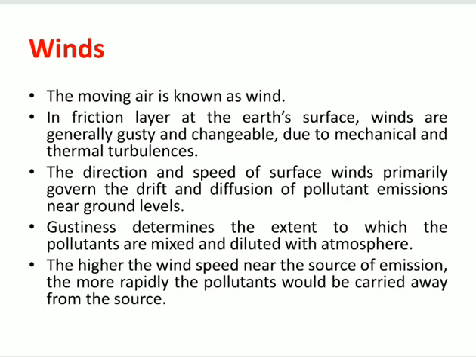Friction layer is nothing but the atmosphere from the earth's surface up to 100 meters. In the friction layer at the earth's surface, winds are generally gusty and changeable due to mechanical and thermal turbulences. The direction and speed of surface winds primarily govern the drift and diffusion of pollutant emissions near ground levels. Gustiness determines the extent to which the pollutants are mixed and diluted with the atmosphere.